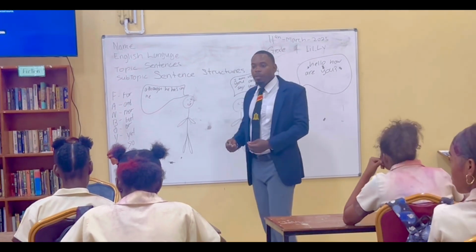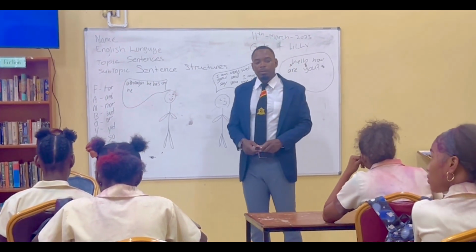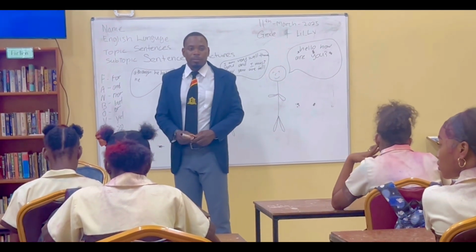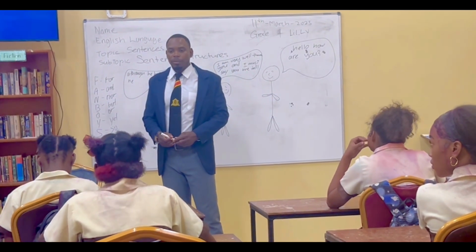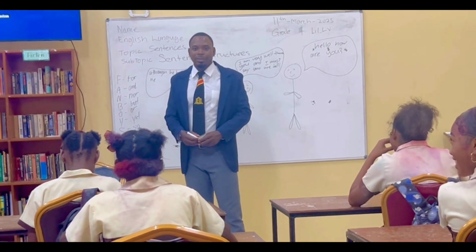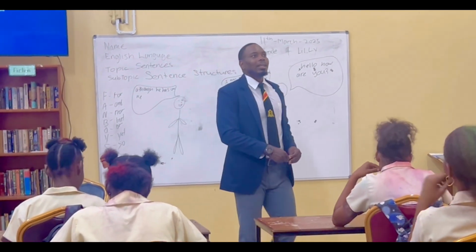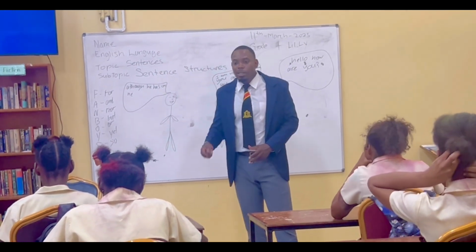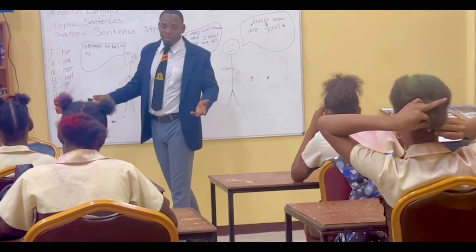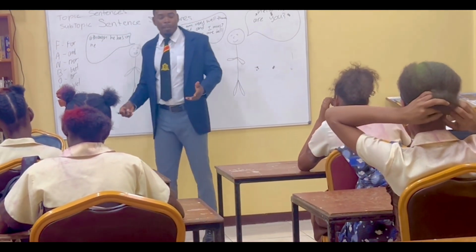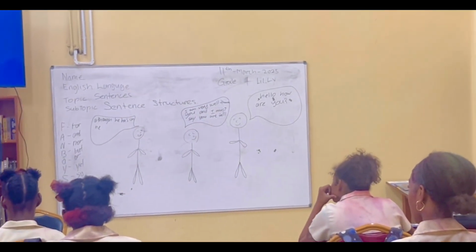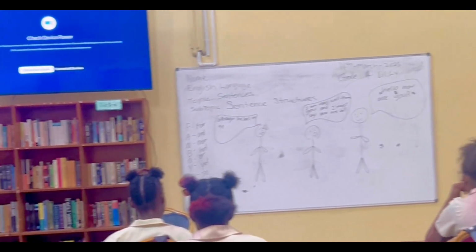If independent means free, what does dependent mean? Well, not jail, but it actually needs something else to make sense. Right? Yes, sir. Any questions so far? Yes, sir.